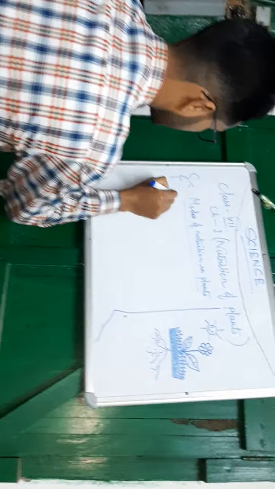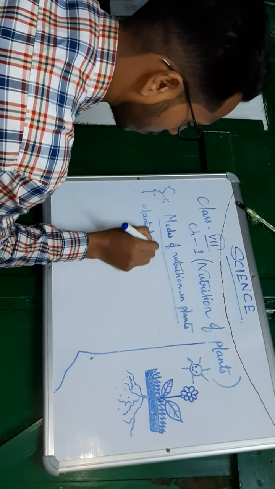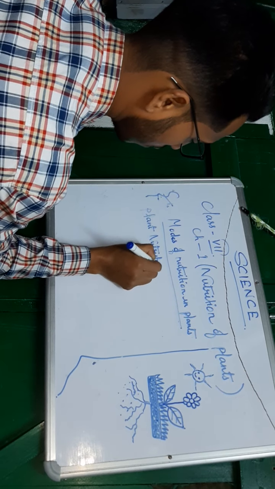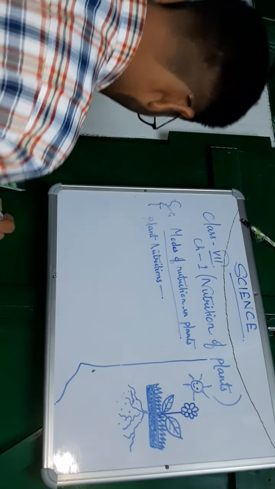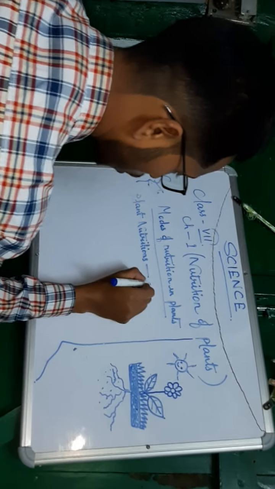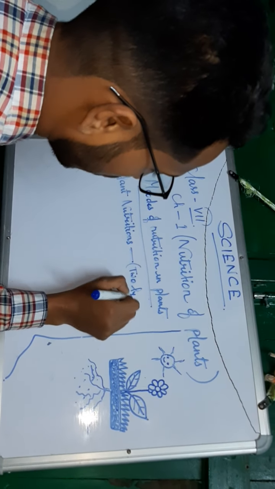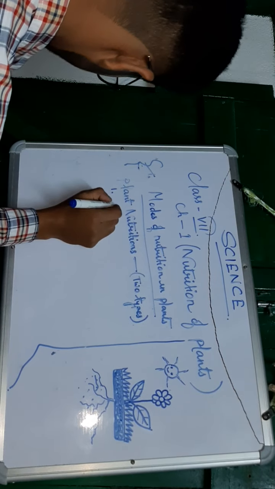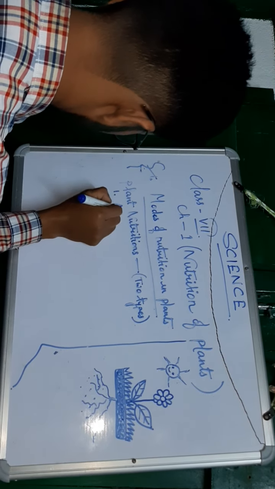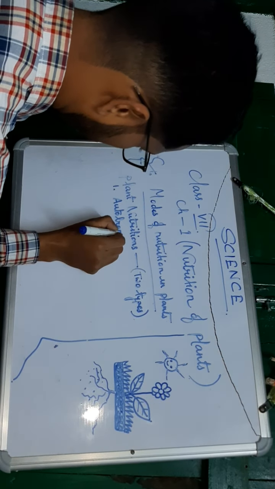Plant nutrition is of two types. Number one is autotrophic.